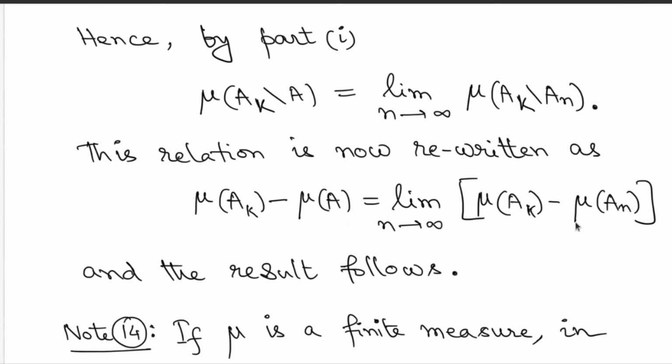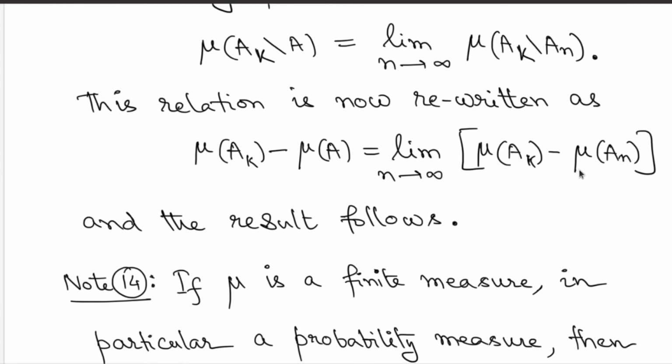Therefore you get this relation. But the measure of A_k is finite, so you can cancel off the measure of A_k from both sides and the required result follows. So you get that the limit of the measures of A_n is nothing but the measure of A. But this is using the fact that at least one of the sets has finite mass. But now we are going to ask what happens if you are considering a decreasing sequence and all of the sets have infinite mass. What happens there?